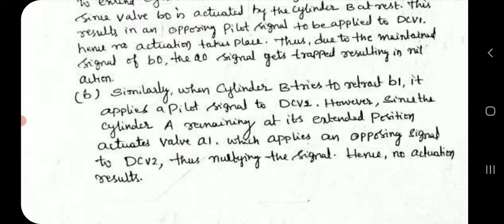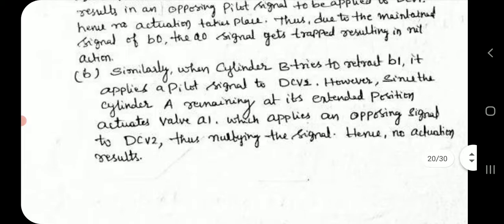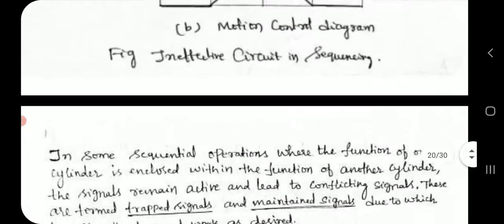Similarly, when cylinder B tries to retract, B1 applies a pilot signal to direction control valve 2. However, since cylinder A remaining at its extended position actuates valve A1, which applies an opposing signal to direction control valve 2, the signal is nullified, hence no actuation results.